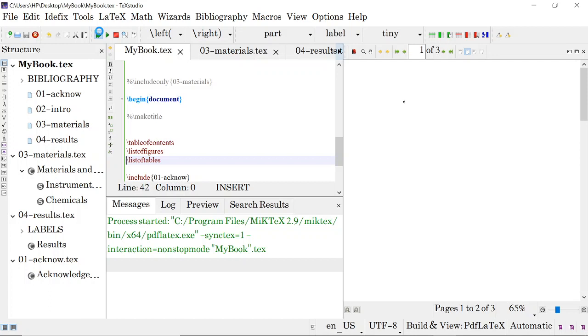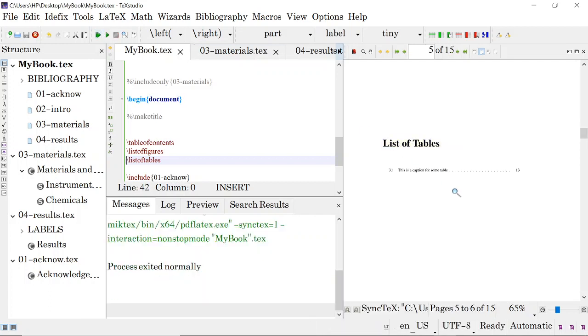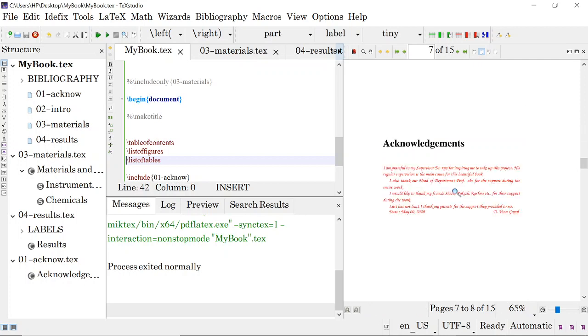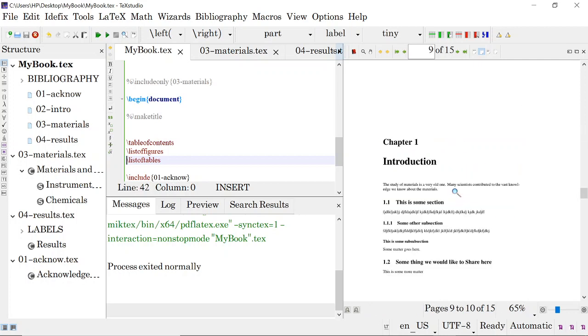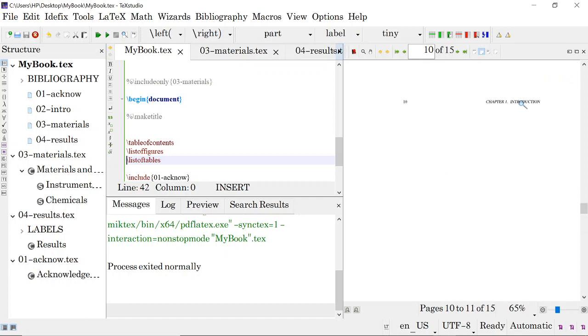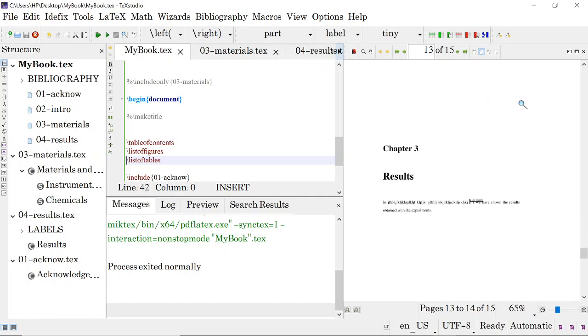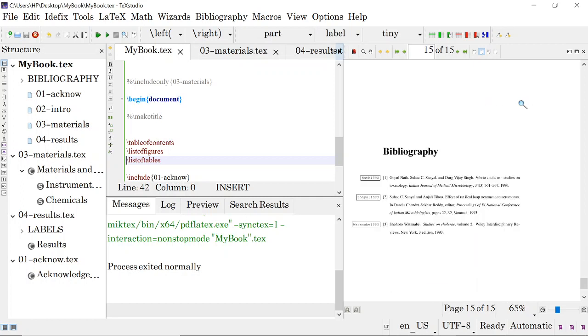Now compile the document. See chapter 1. This page will always be left blank because a book chapter always opens on the right hand side page only. That is why it is coming like this.